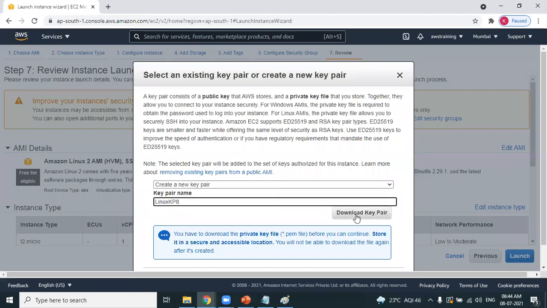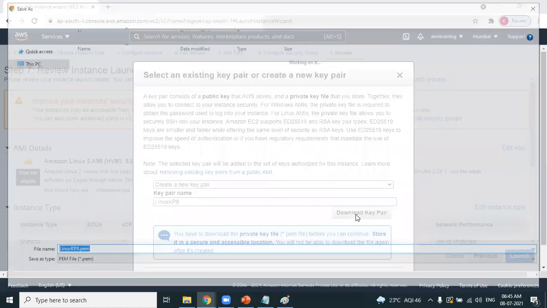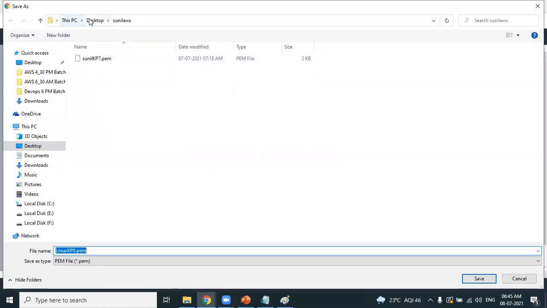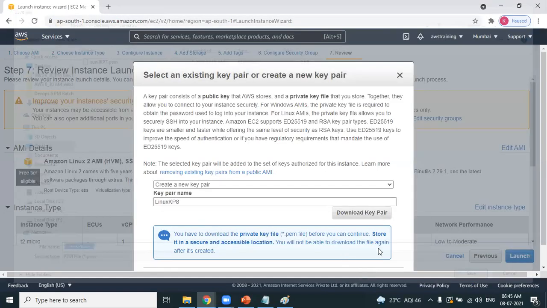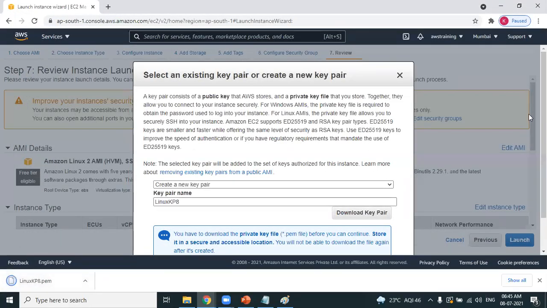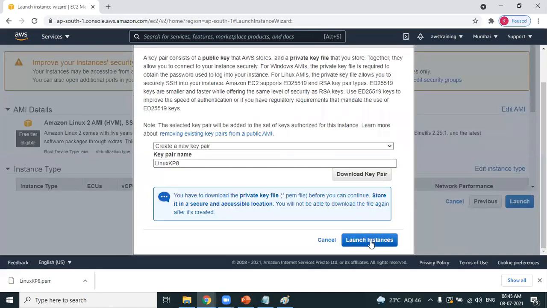Please remember, where are you downloading the key pair? Are you downloading in the downloads folder or desktop folder, or have you created a special folder? Anywhere you can download. I think yesterday we created a new folder. Yes, under Sunil, under desktop, Sunil AWS is the name of the folder. I'm saving the key pair. And you know the key pair file extension is .pem. Yes, click on launch instances.